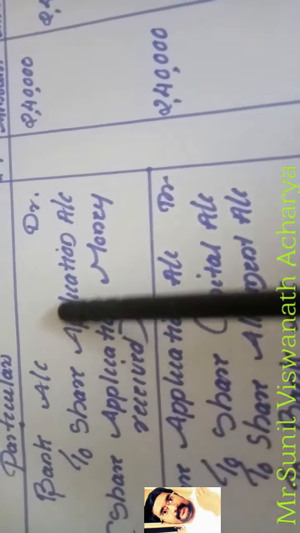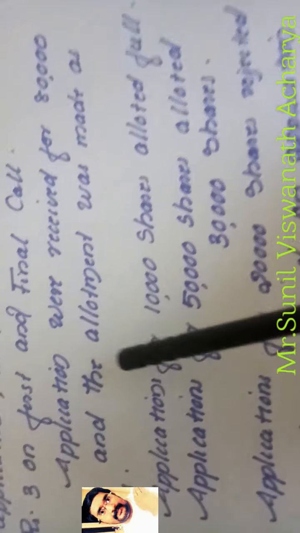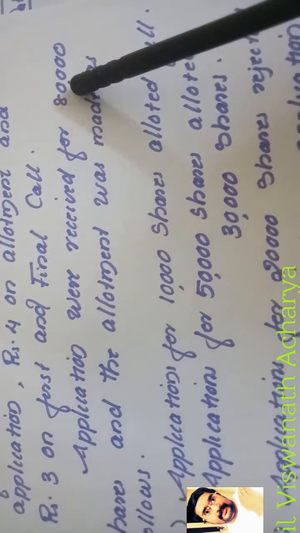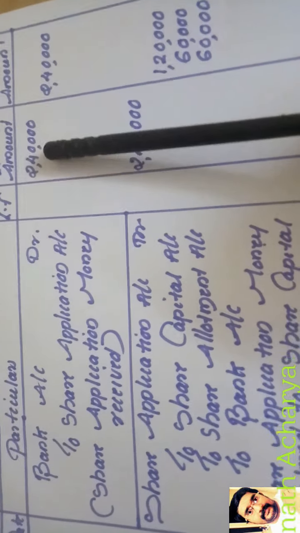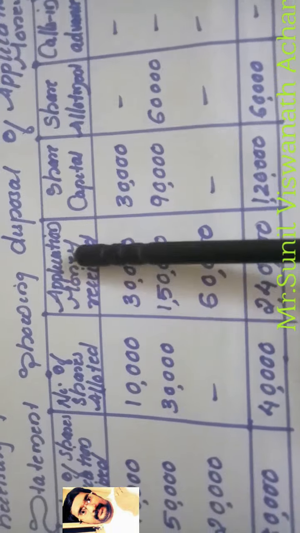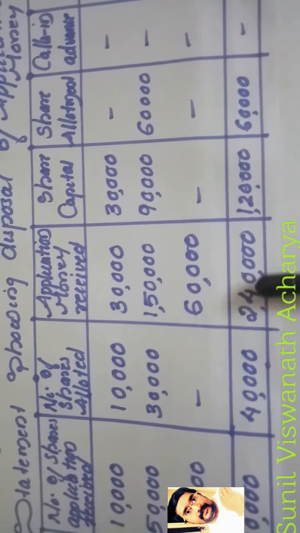First journal entry, we know. What is the first journal entry? Bank account debtor to share application. How much application the company received here in the question, you know. The company received application for 80,000 shares. Application money we know is 3 rupees. So total application money received, bank account debtor to share application, 2,40,000. That we already get from this worksheet, this working out, 2,40,000, right?